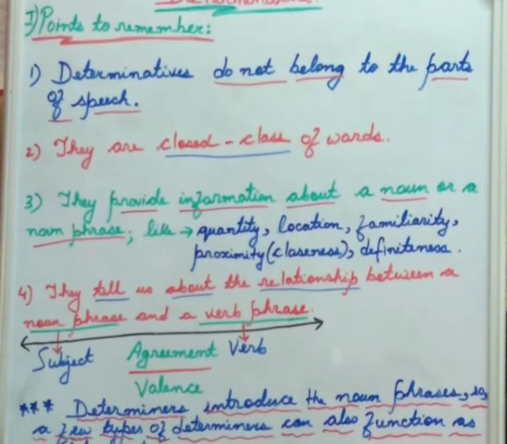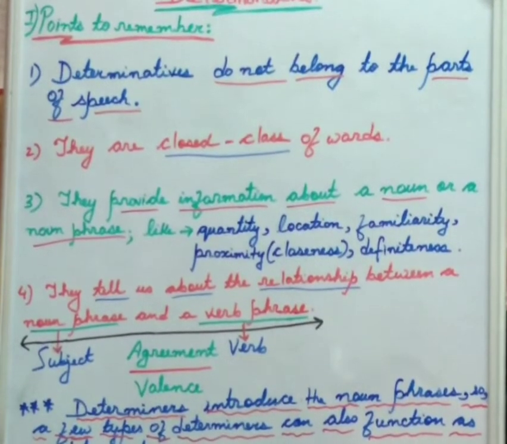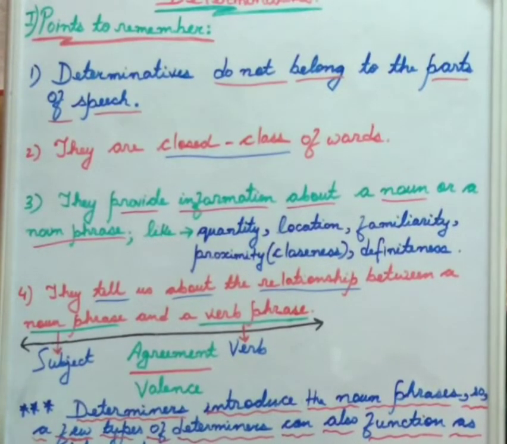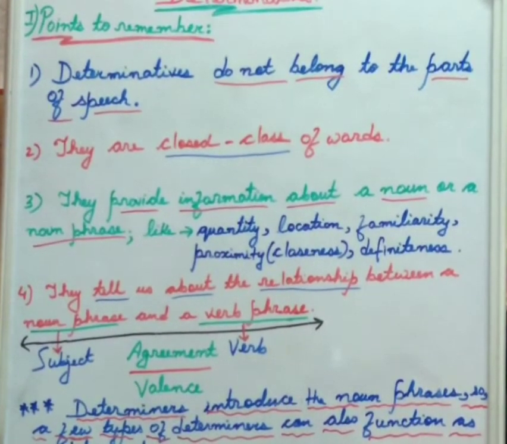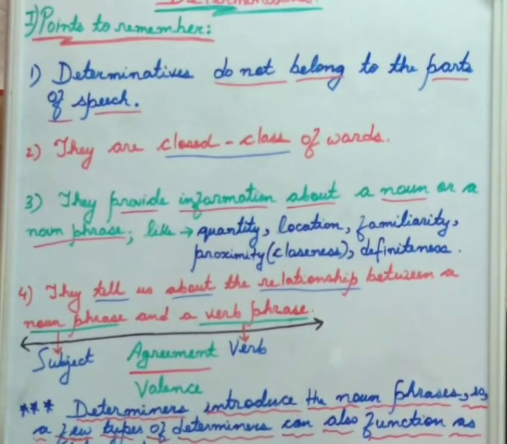Now I have written 2 more words, as you can see, agreement and valence. When the verb phrase is dependent on the noun phrase, that means the predicate or verb is dependent on the subject, we call it a subject-verb agreement. Similarly, when the subject or the noun phrase is dependent on the verb or predicate, we call it the valence. Is that much clear? Okay.